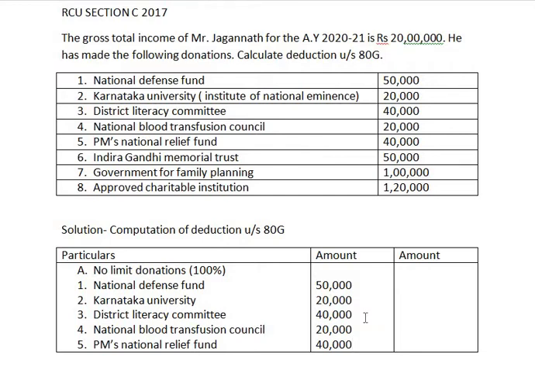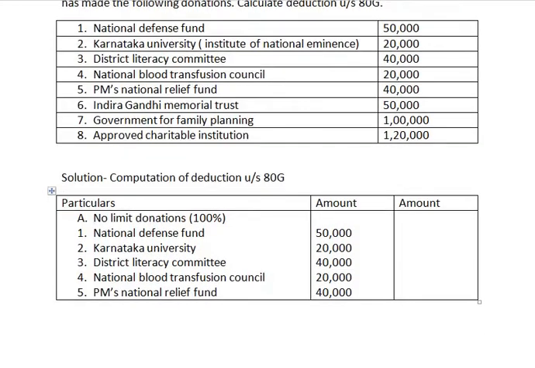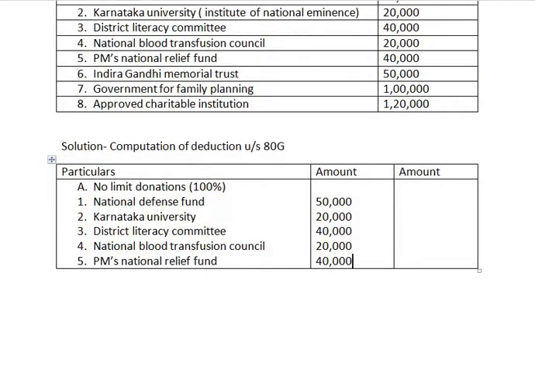As these donations are no limit donations with 100% qualifying amount as deduction, we just have to total these donations and take the total amount to the outer column, because there is no limit for donation and they are 100% deductible.